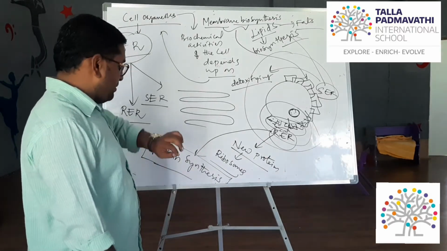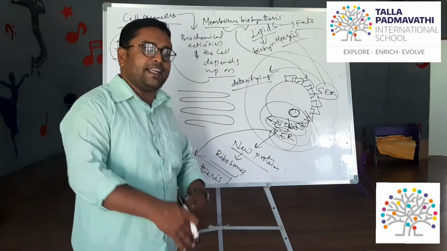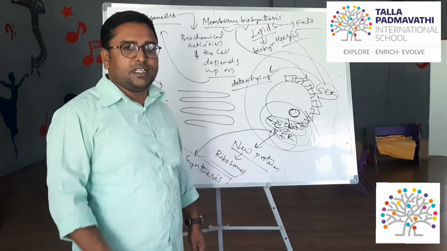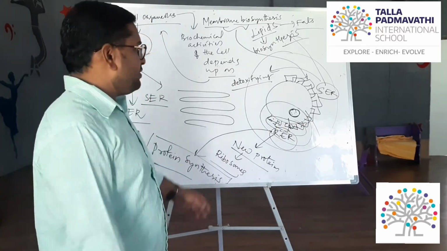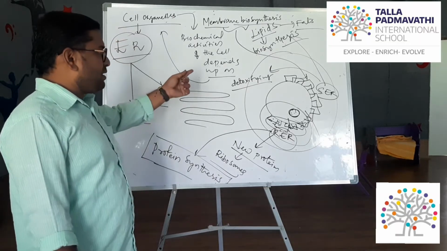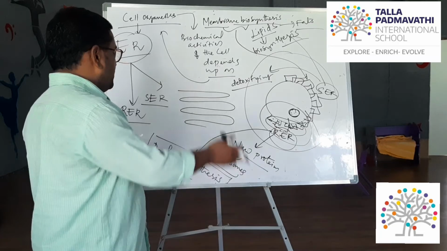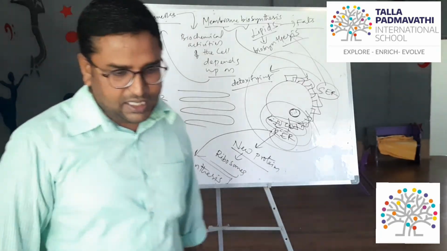So what is the major important function of the endoplasmic reticulum? It helps to transport substances, the proteins and the lipids, to different regions, supplying the proteins and lipids produced from the tubular structures present on the surface of the nuclear membrane. This is the major thing you have to remember.